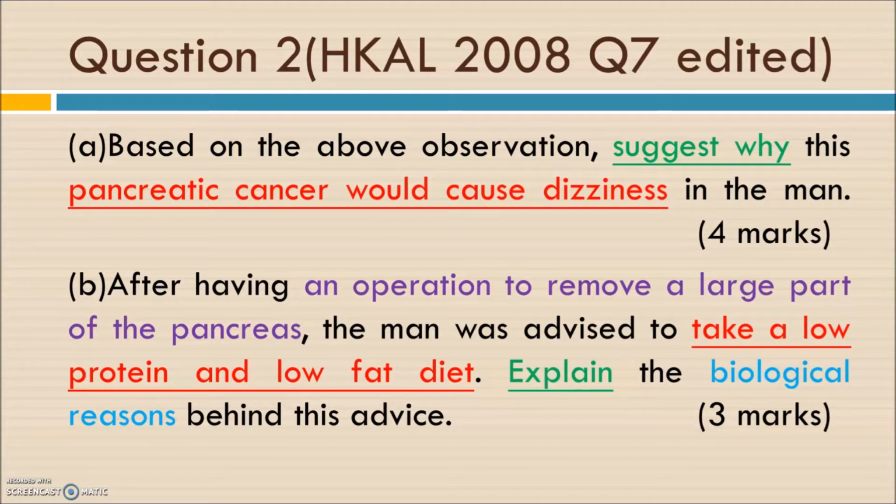Why? What is the biological reason? So in this part, what you need to recall is the roles of the pancreas. One is the endocrine gland and the other one is the exocrine gland. So that's the daily life situation we need to consider.